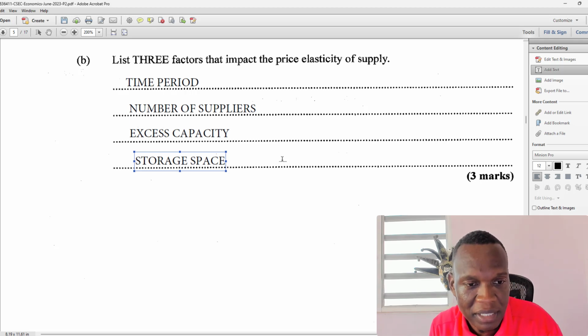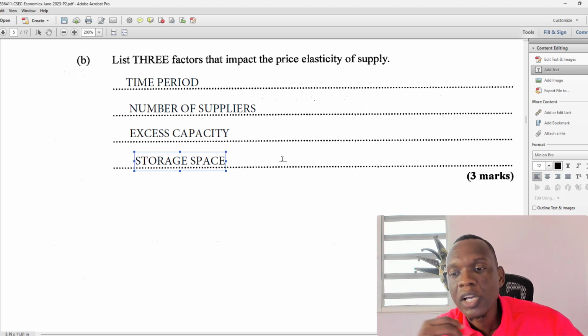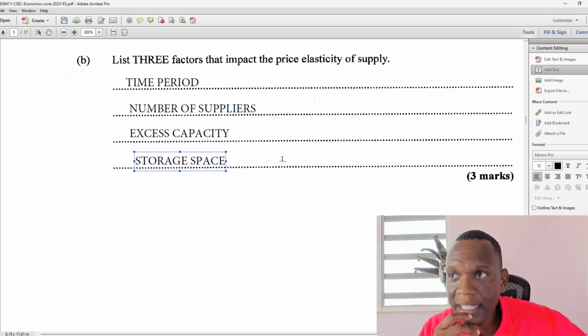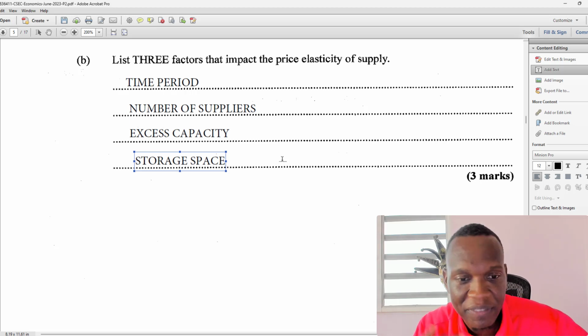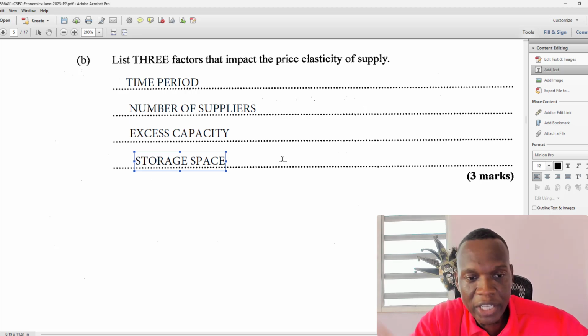Then you have excess capacity. That means that capacity speaks to what level of production the firm is operating at the time. So let's say a firm is operating at 50% capacity and then the price goes up. They can easily ramp up production to 55, 60, 75, 80, 85, 90% of their capacity. They can ramp it up to meet the new change in the price.